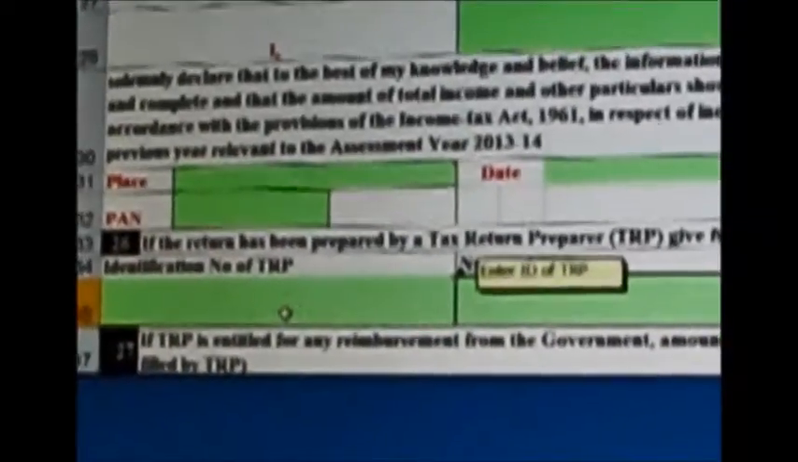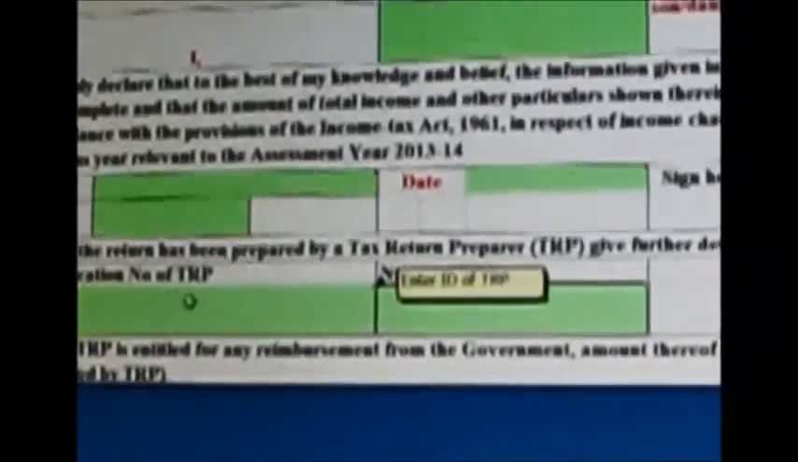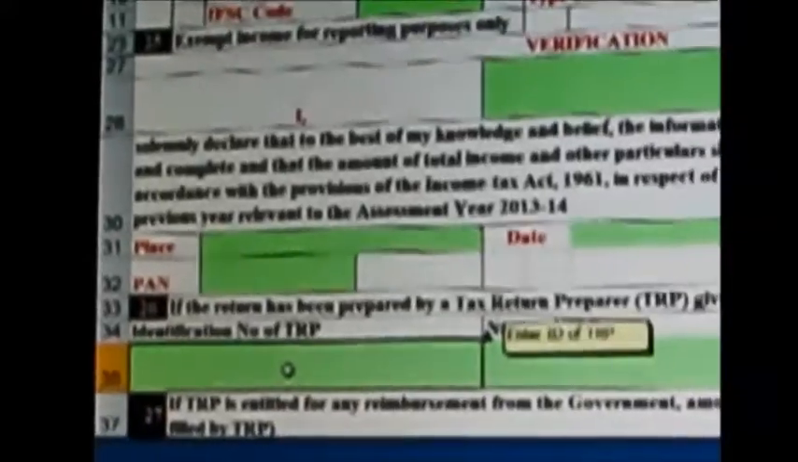These TRPs are supposed to be registered with the Government of India, and any person who is registered with the Government of India receives an identification number. This identification number is very important, because if there is any discrepancy found in your income tax return, these TRP persons are held responsible, and this identification number can help you identify the TRP. So mentioning the TRP is very important.